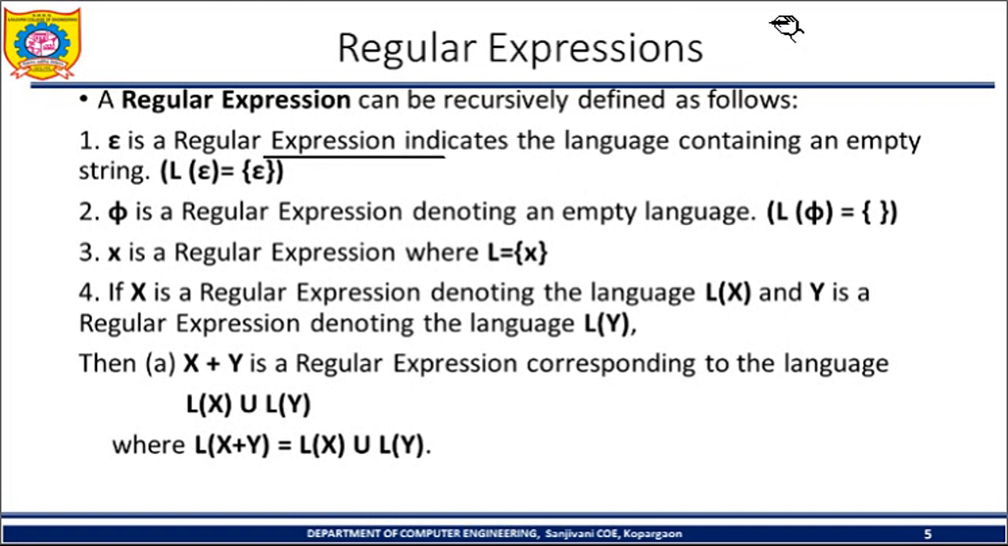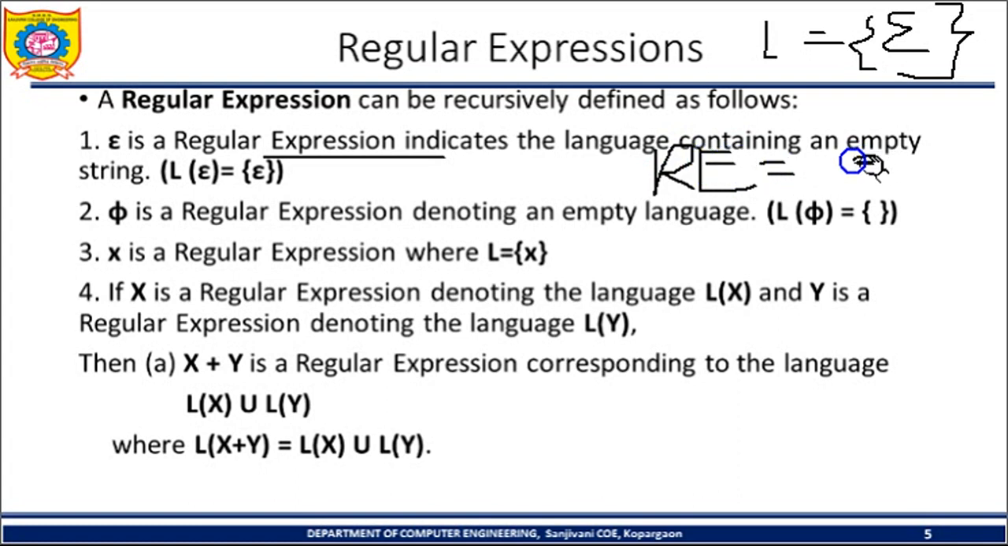If any language consists of only epsilon, then for that language, L is equal to epsilon, and the regular expression R is equal to epsilon. So this is the regular expression for the language of the empty string. Now second, phi is also a regular expression, which denotes the empty language. So L phi is equal to the empty set.